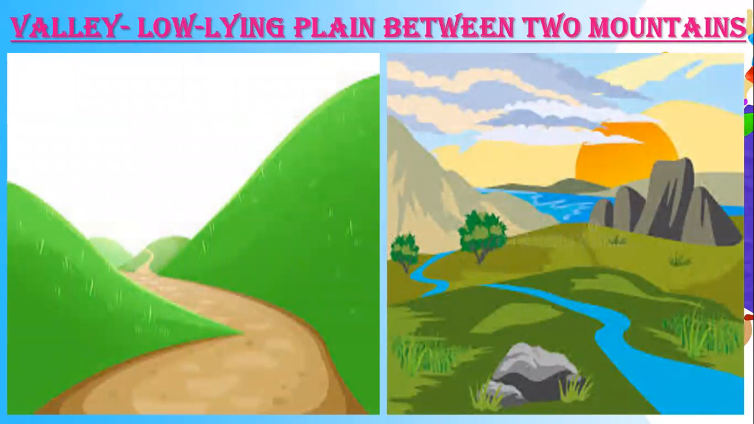In the picture also you can see very easily that there are two mountains, and between the two mountains there is a path. This area is a low lying plain. A low lying plain between two mountains is called a valley. Valleys are very beautiful. Snow from the mountain peaks melts and flows through the valleys as rivers.